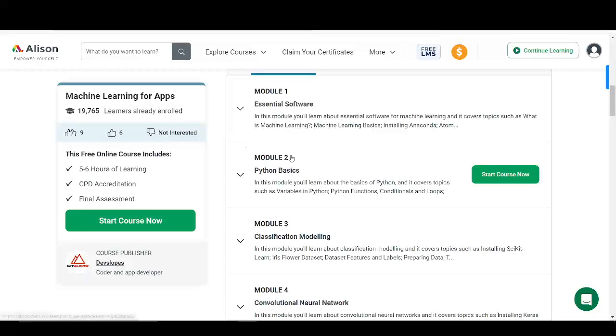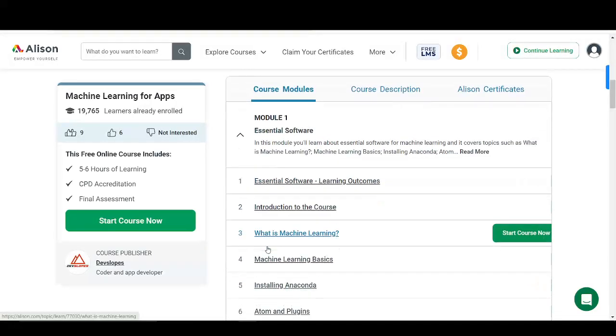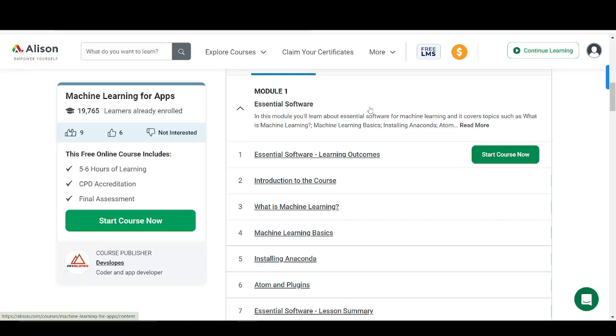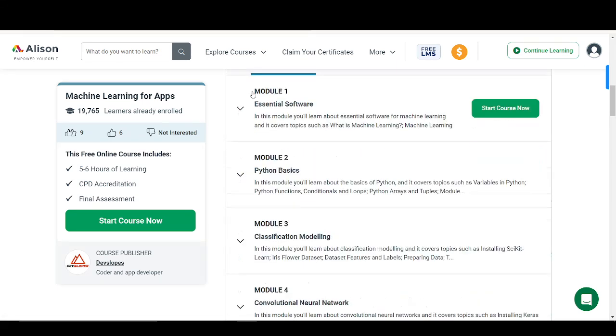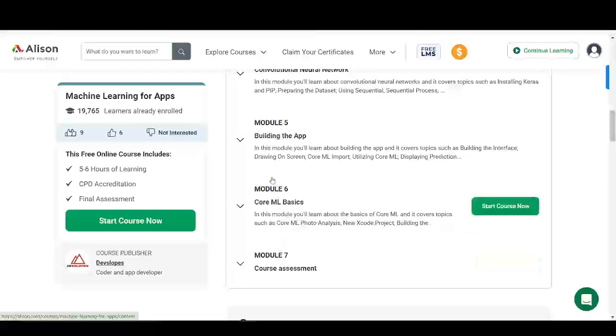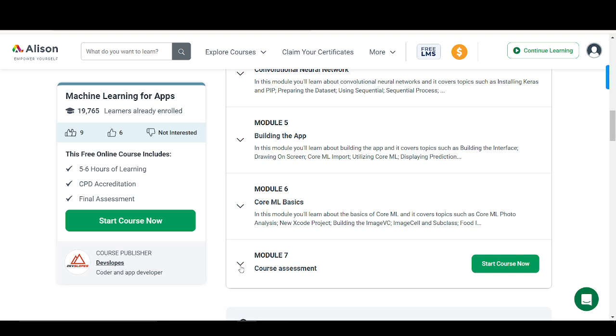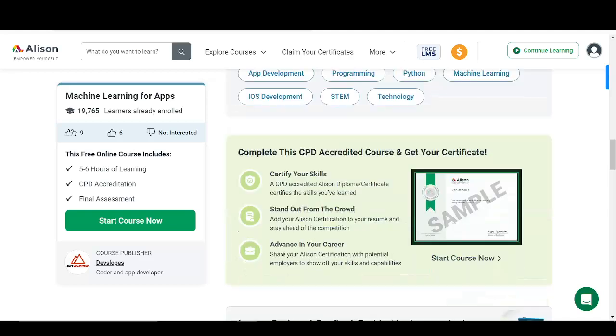And if you come on this page now, and then you click on this arrow, you're going to be seeing each of the topics under each of the modules. So for module 1 now, which is essential software: introduction to the course, what is machine learning basics, installing Anaconda, Atom and plugins, essential software. Once you get started, it's going to take you through all of the modules from module 1 to module 6, and module 7 is the course assessment, after which, on completion of module 7, once you pass the assessment, you're going to be getting your certificate.